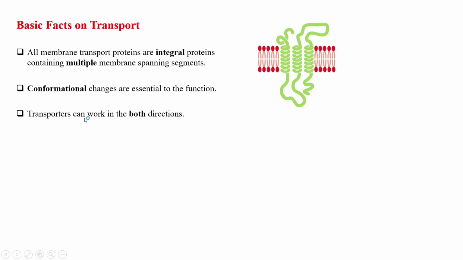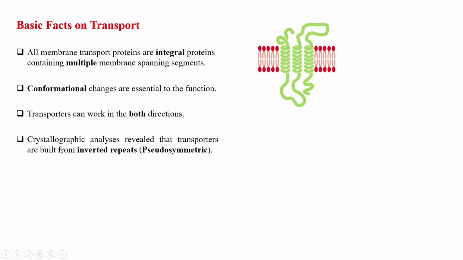Now, transporters can work in both directions. Both directions means these transporters can move molecules or ions from inside to outside or outside to inside. One thing I want to mention is that here transporters means specifically uniporters, because in the case of symporters and antiporters, that becomes complex. But uniporters can work in both directions. That means the molecules can come inside or go outside, and that depends on the chemical concentration gradient of the molecule.